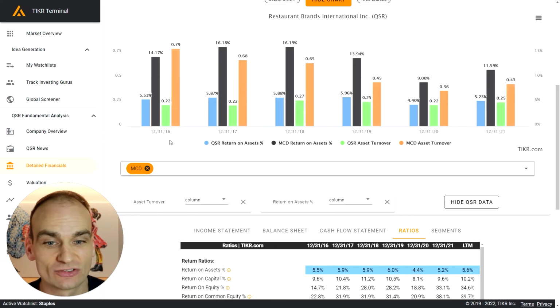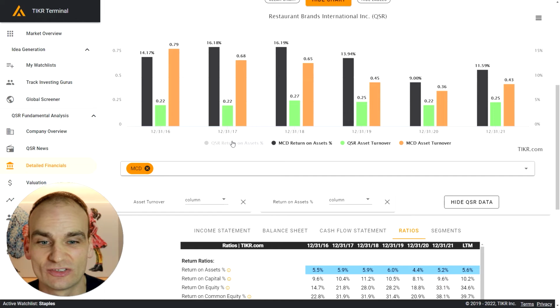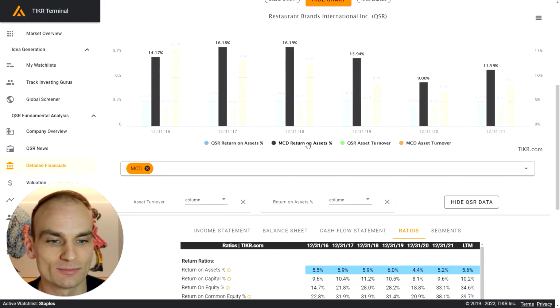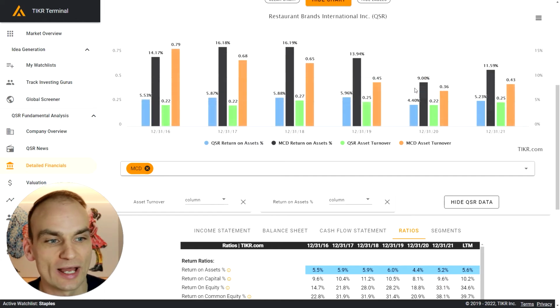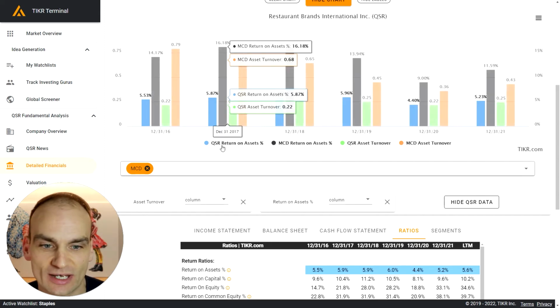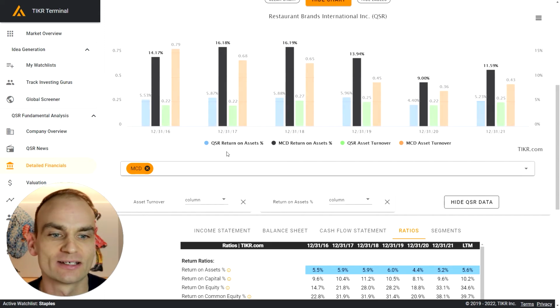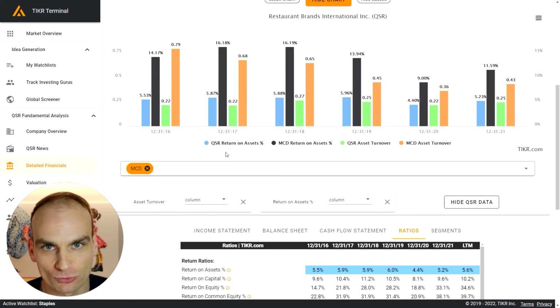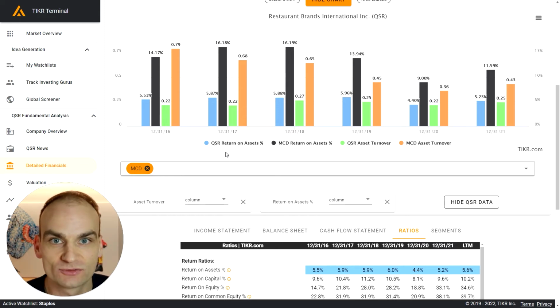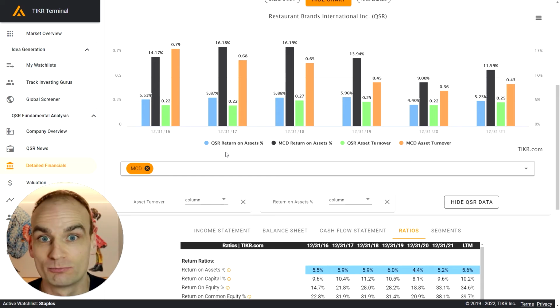on average since 2016 we've seen roughly 5 to 6%. Now if we have a look at McDonald's, we're seeing somewhere between 9 and 16%. So when we're looking at return on assets, McDonald's is in some cases 3 times more profitable relative to its assets in terms of optimizing those assets versus Restaurant Brands. It means that McDonald's is far more efficient in squeezing out profits from its assets. In the same sector, that's pretty relevant. We would want to own, at the right price, McDonald's over maybe Restaurant Brands based on this metric.